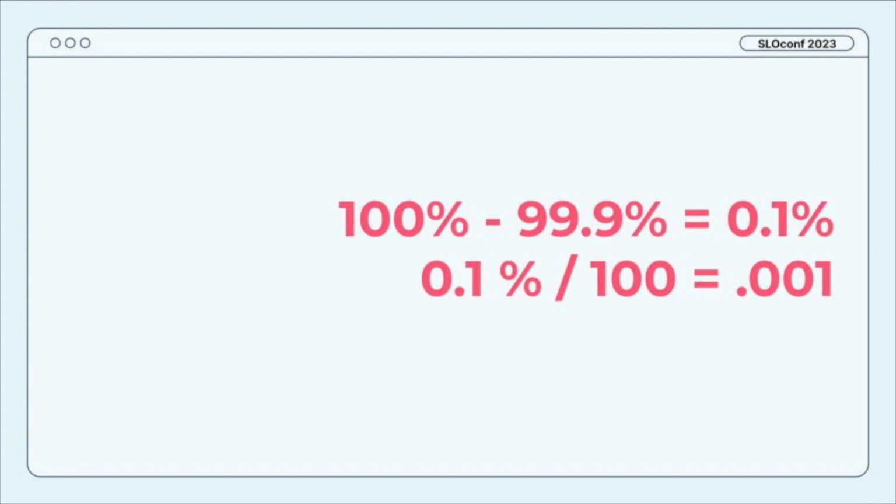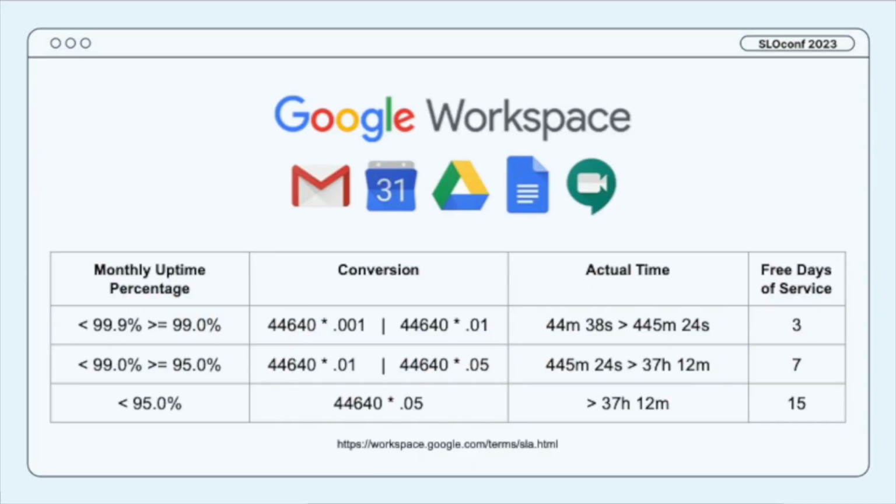And in order to take that into a number, we're going to divide that by 100. So we can multiply the number of minutes in the month, 44,640 minutes, by 0.001, which is equivalent to 0.1%. And that's going to tell us the amount of downtime acceptable within a 99.9% uptime percentage. And that equals 44 minutes and 38 seconds. Hopefully you're still with me.